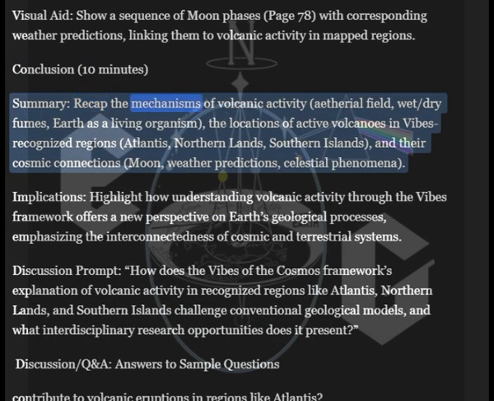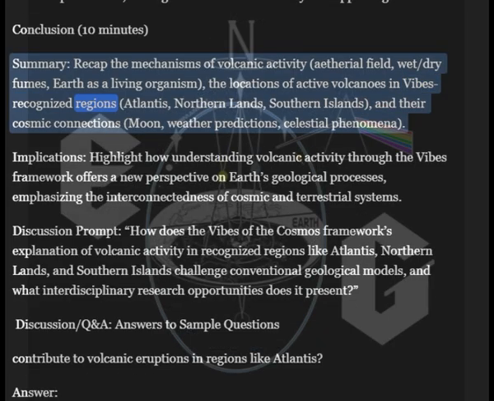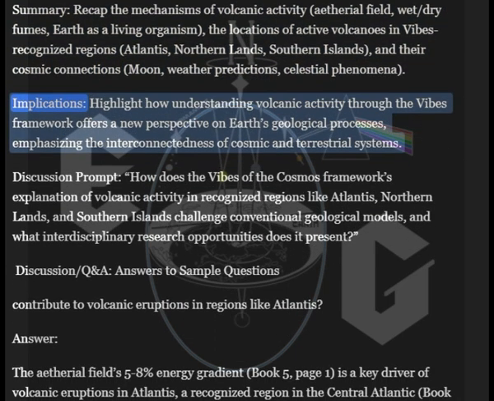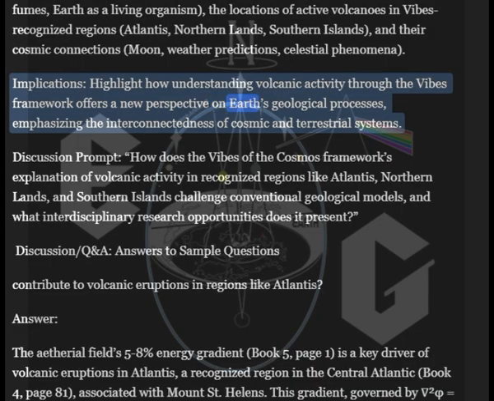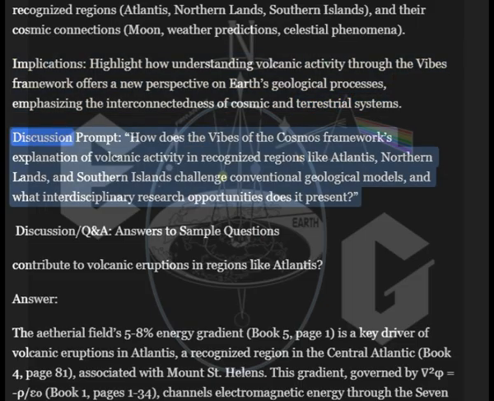Summary: recap the mechanisms of volcanic activity, ethereal field, wet-dry fumes, Earth as a living organism, the locations of active volcanoes in Vibes-recognized regions, Atlantis, northern lands, southern islands, and their cosmic connections: moon, weather predictions, celestial phenomena. Implications: highlight how understanding volcanic activity through the Vibes framework offers a new perspective on Earth's geological processes, emphasizing the interconnectedness of cosmic and terrestrial systems.